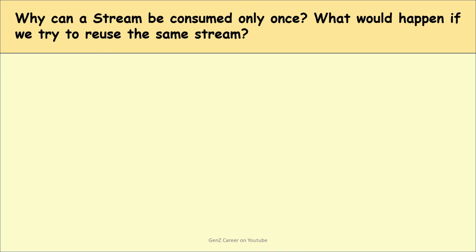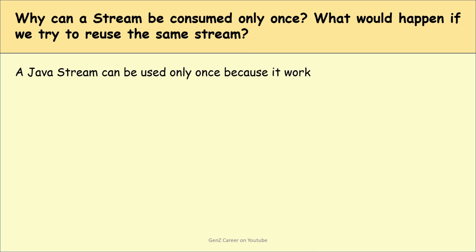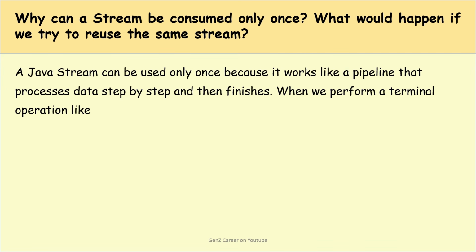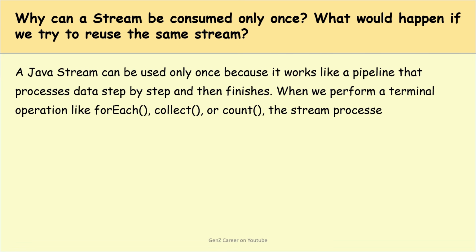So, guys, first question is, why can a stream be consumed only once? What would happen if we try to reuse the same stream? So, this is a very important question. A Java stream can be used only once because it works like a pipeline that processes the data step by step and then finishes. When we perform a terminal operation like forEach, collect or count or maybe other, the stream processes all the elements and then gets closed automatically.